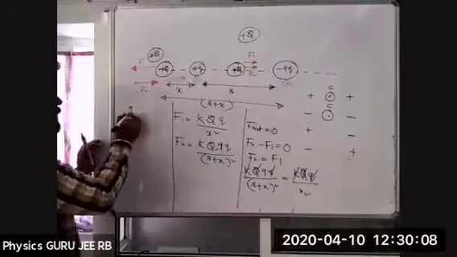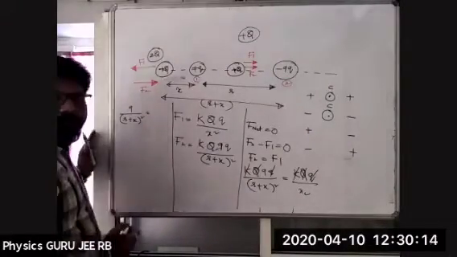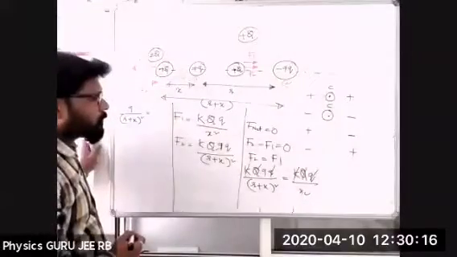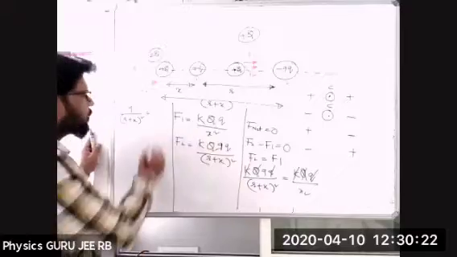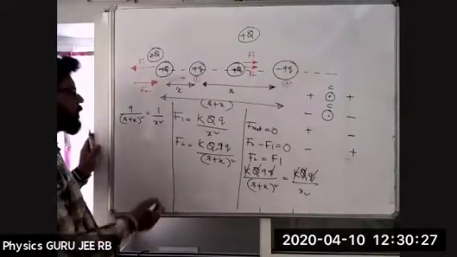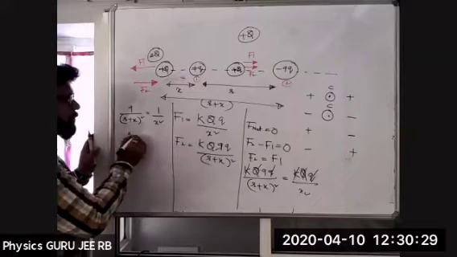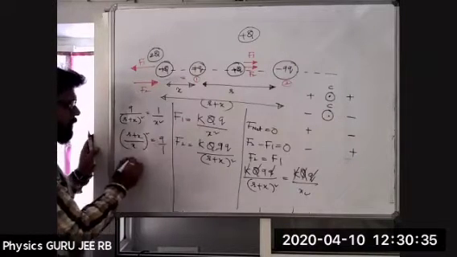Now 9 by R plus x whole square is equal to 1 by x square. Then taking this side, R plus x divided by x whole square equals 9 by 1.